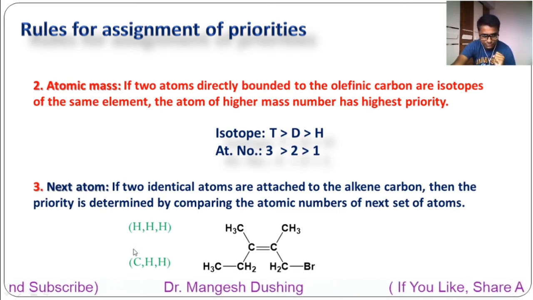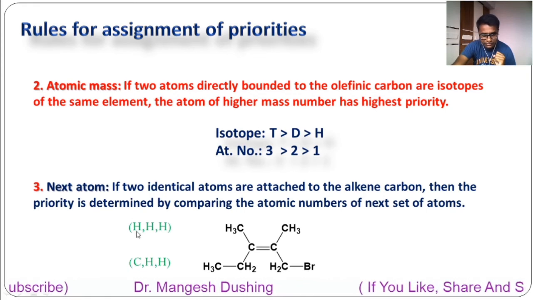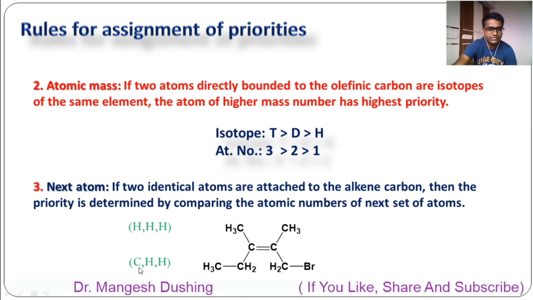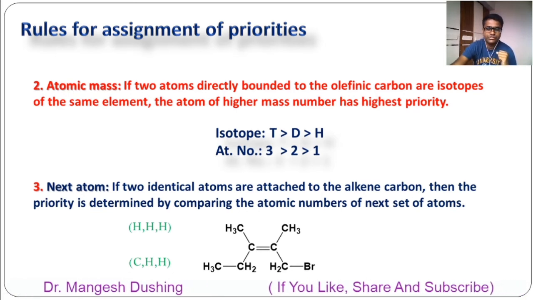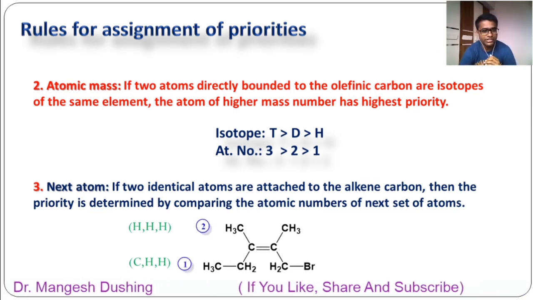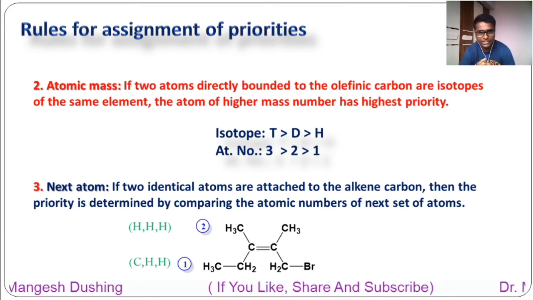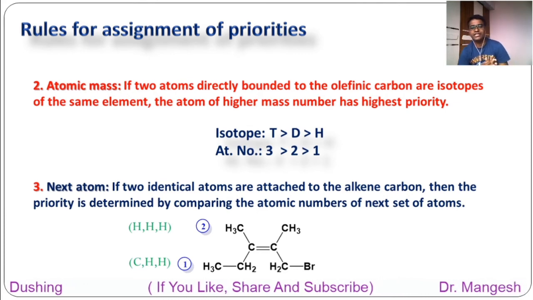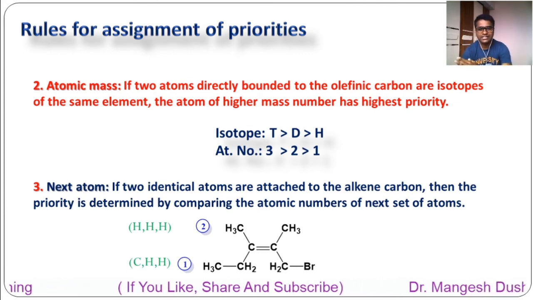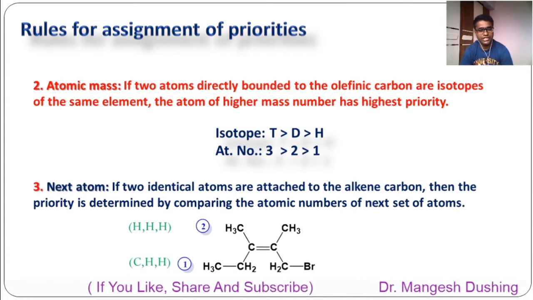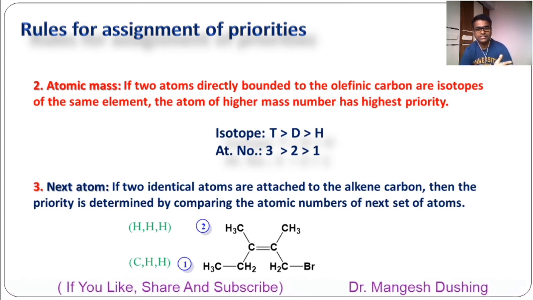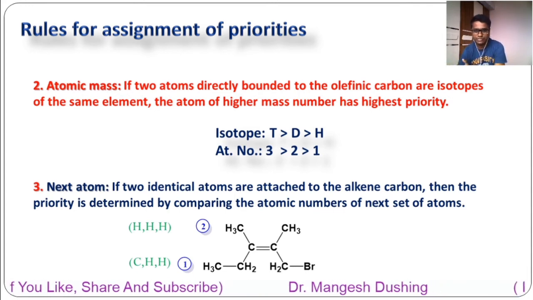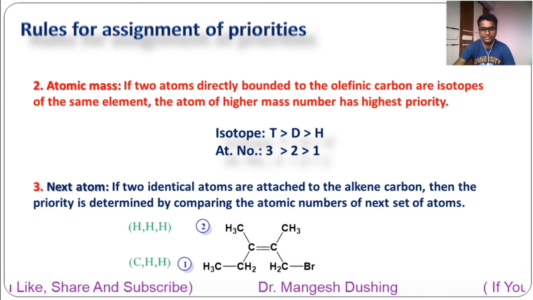Now you have to compare the first atoms. First atom is hydrogen, first atom is carbon. Whose atomic number is higher? Yes, carbon. So you have to give the first priority to that group and second priority to the methyl group. So in this way, if the first atom directly attached to the carbon is the same, then you have to write 3 atoms in decreasing atomic number and compare one by one.